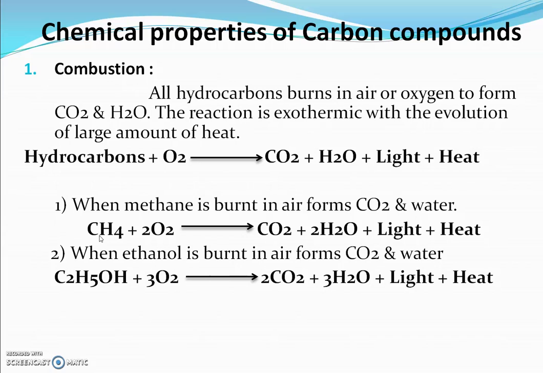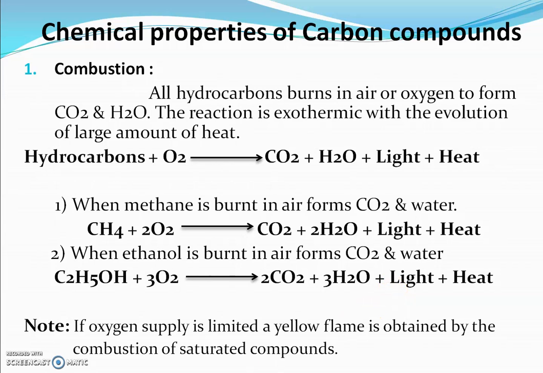Methane is commonly known as marsh gas. When it is burnt in oxygen, it gives carbon dioxide, 2 molecules of water, and light and heat are generated. This heat can be used for domestic purposes. The methane gas is mainly used in gobar gas. Another hydrocarbon is ethanol. When ethanol is burnt in oxygen, it forms carbon dioxide, water, light and heat.